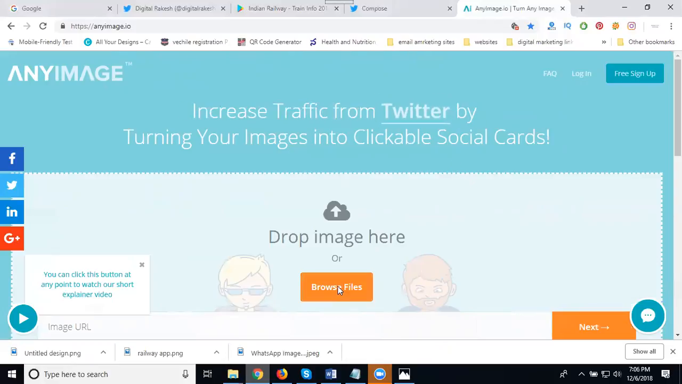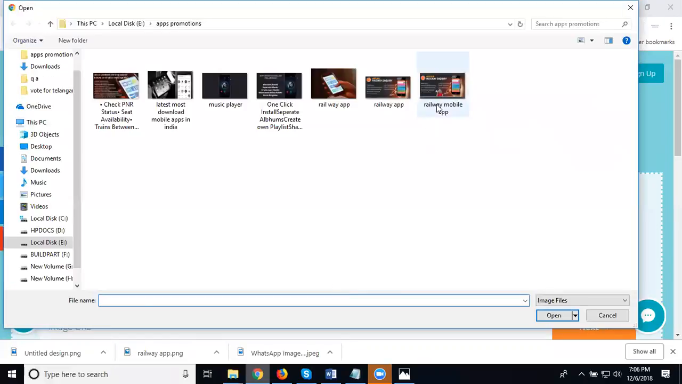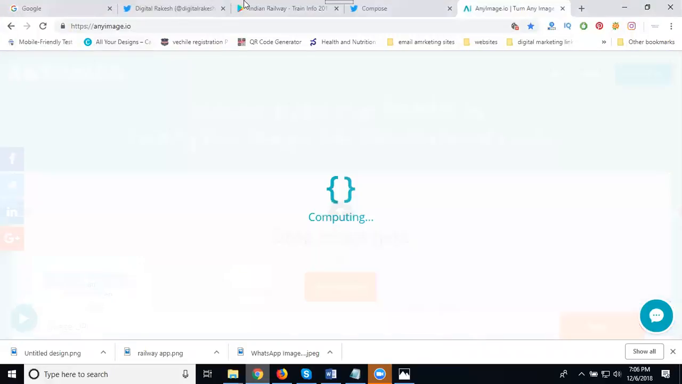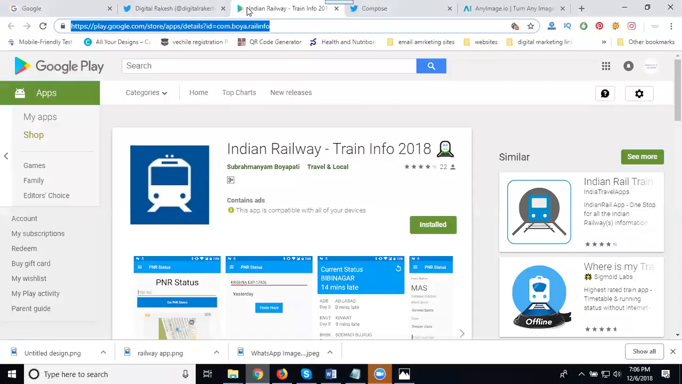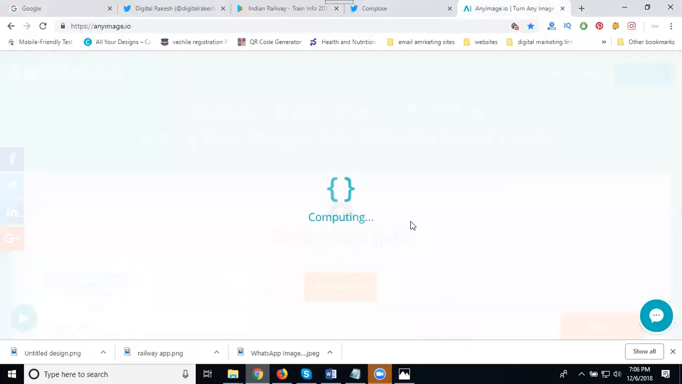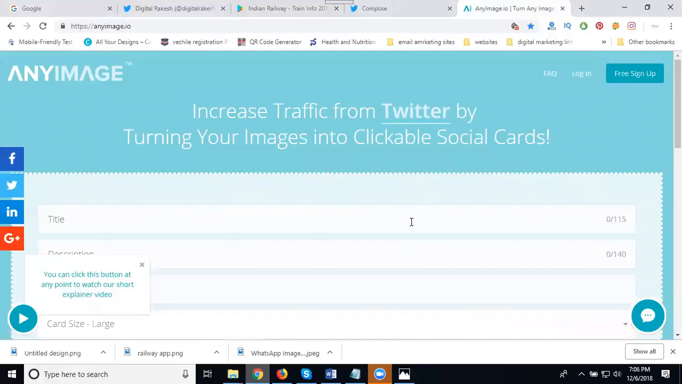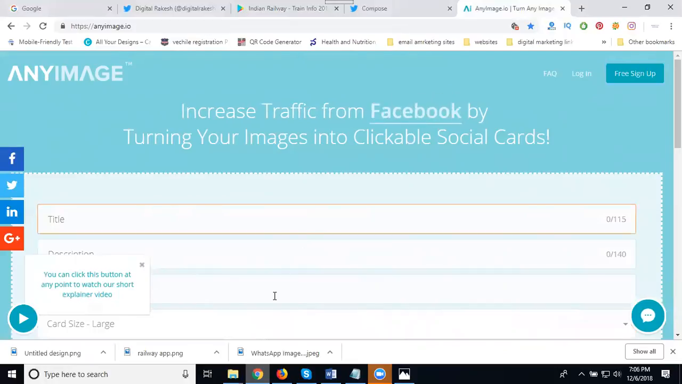First, select the image. After that, select the app link. Anyimage.io has three benefits. One is you can promote your own title and description, and a large image, getting a strong backlink. You get the three options. This is where you give my link.